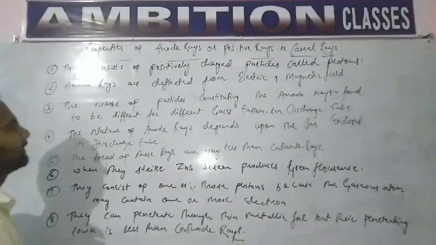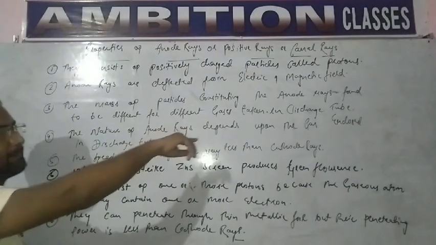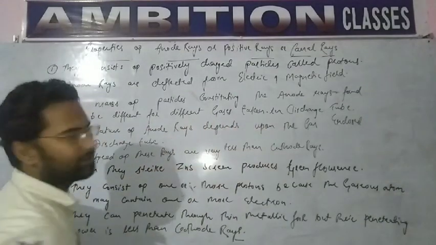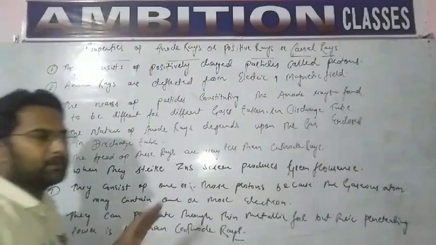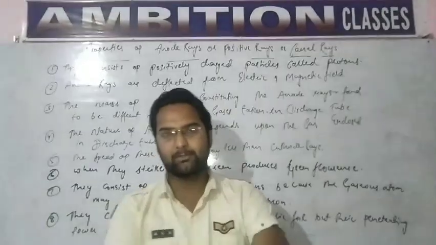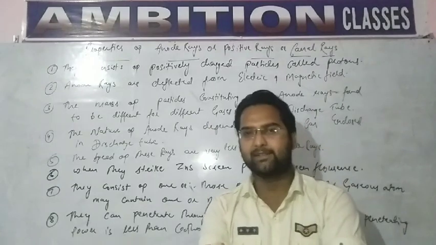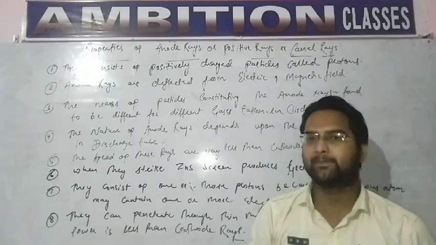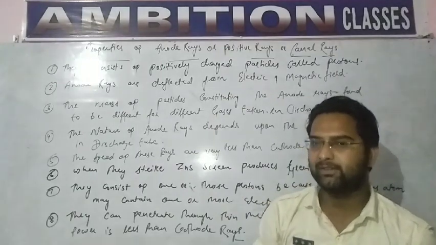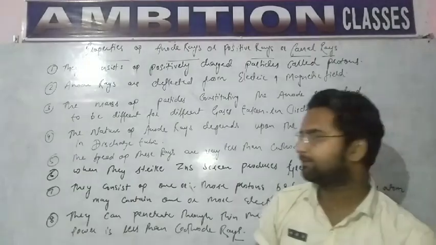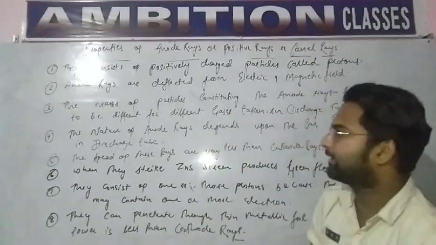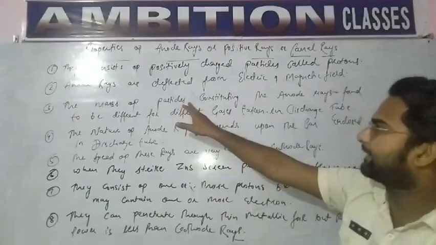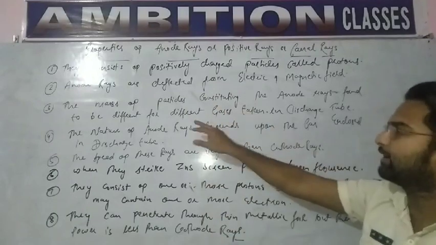Now the third point: the masses of the particles constituting the anode rays are found to be different for different gases taken in the discharge tube. As you know, anode rays were produced from the gaseous molecules which were ionized. So for different types of gases, their masses are different, and therefore the masses of particles constituting the anode rays are also different.